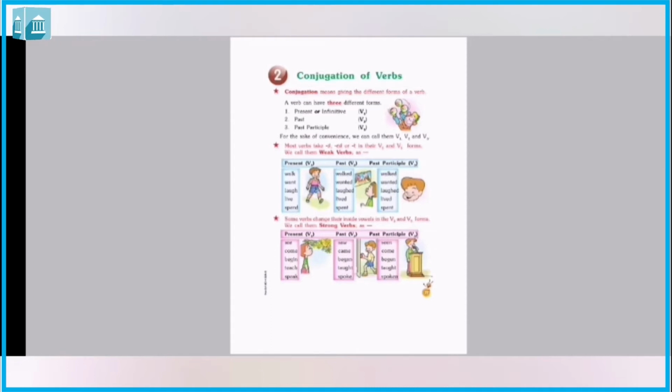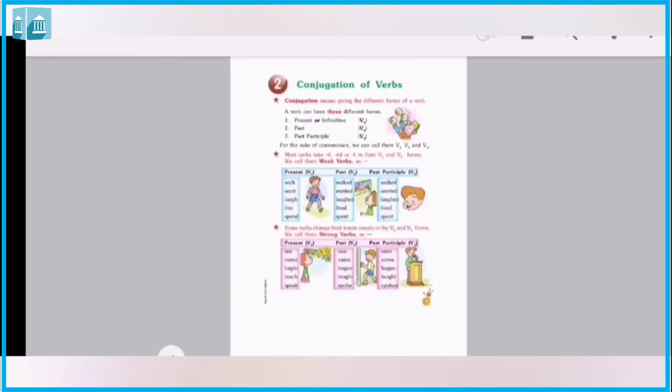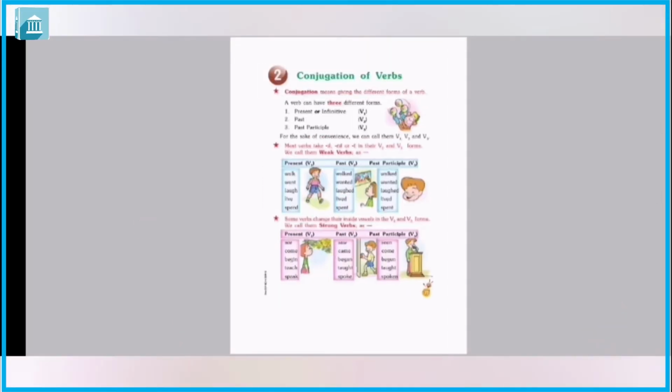Now let me give example of T. So it is given spend, spent, spent. So spend is a present and in past V2 it became spent and in past participle it also became spent.